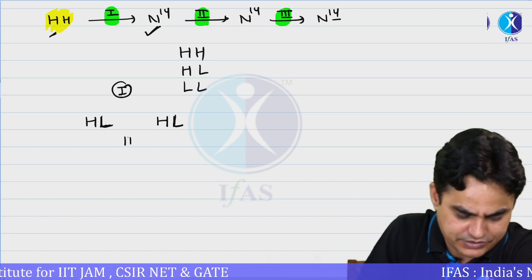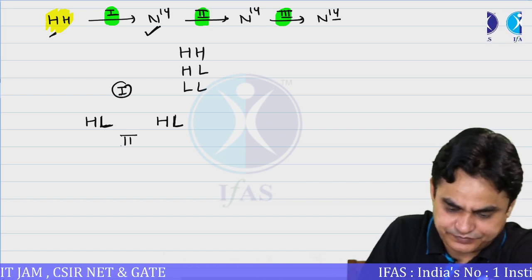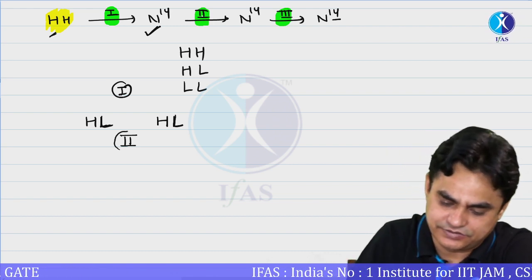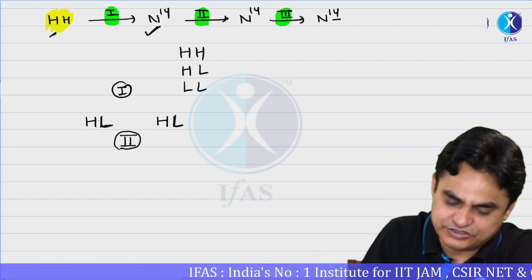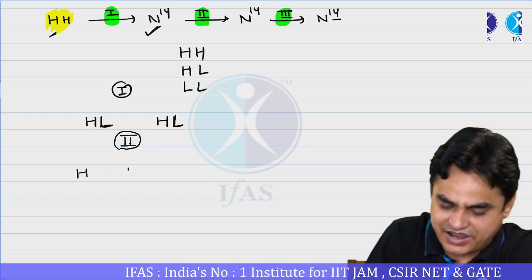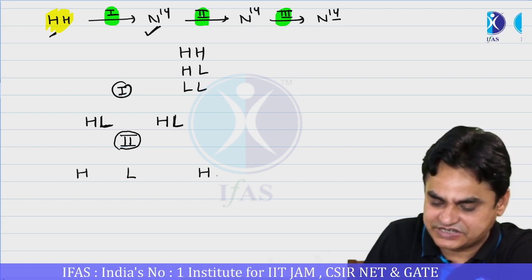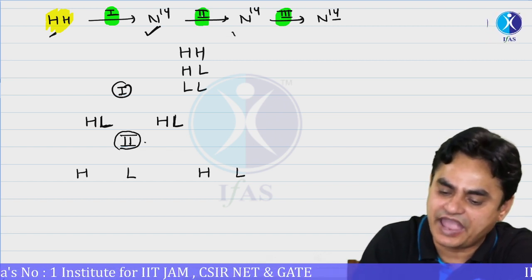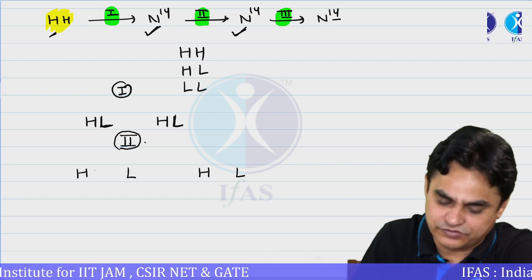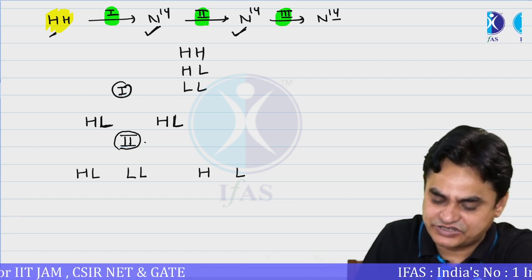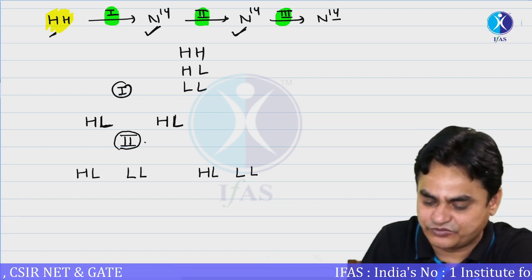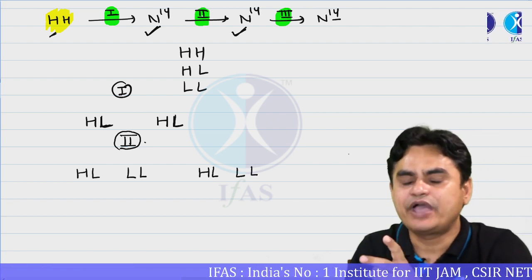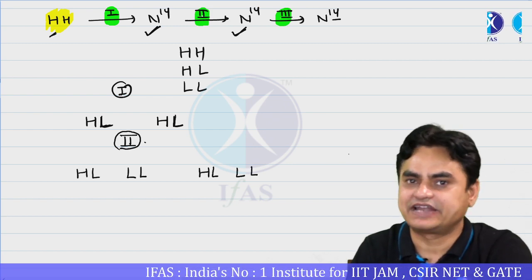During the second generation, what you are going to observe is this will open up: heavy strand, light strand. This will also open up: heavy strand and light strand. And again for the second generation you are giving N14. So there would be a light strand over here, light strand over here, light strand over here, light strand over here. So after the second generation you are getting 2 heavy-light strands and 2 light strands.